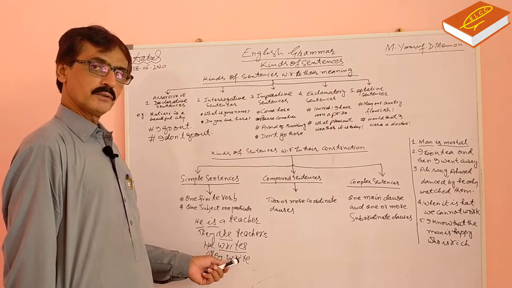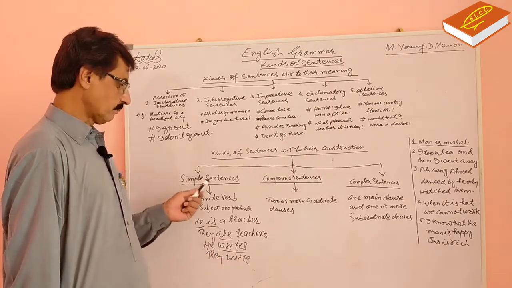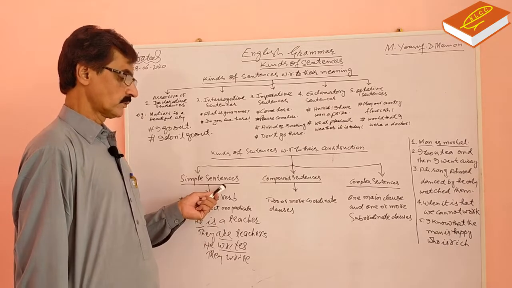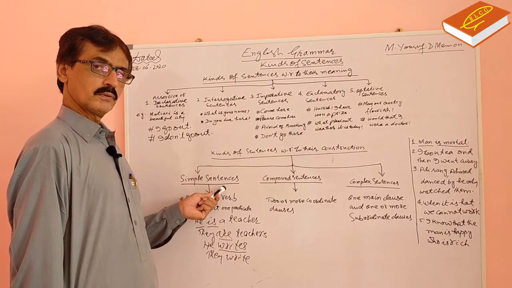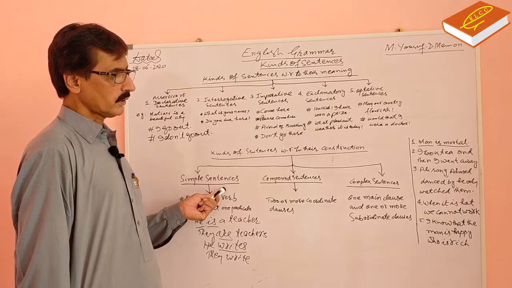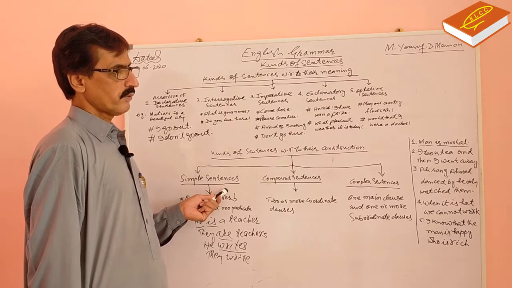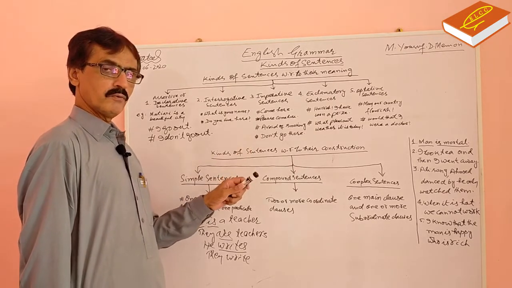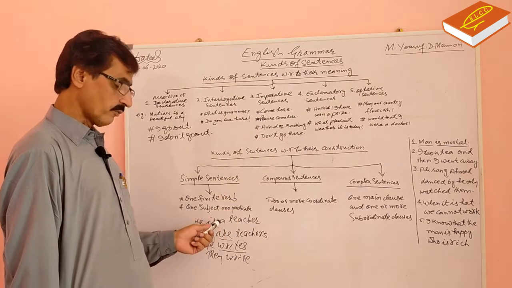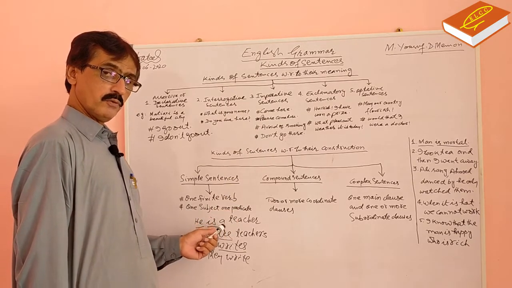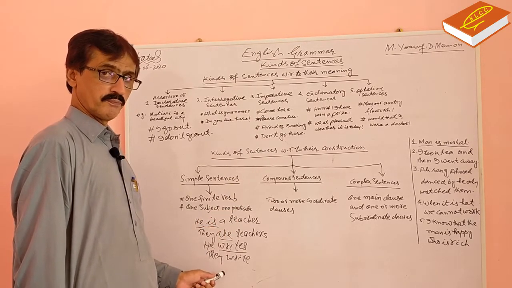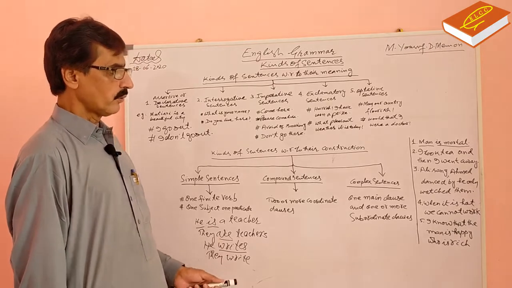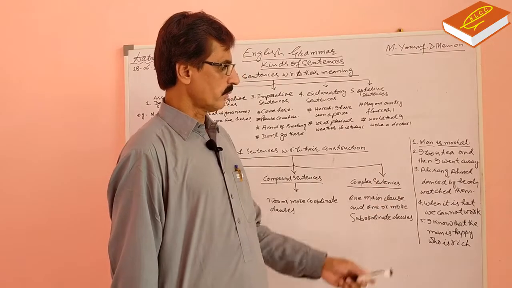It is called finite verb. And the simple sentences are those which consist of one subject and one predicate. And a finite verb is that verb which make tense also. Understand? Now look at second example.